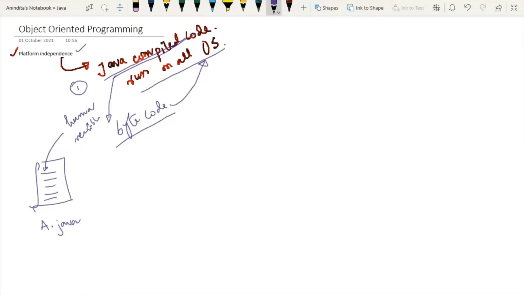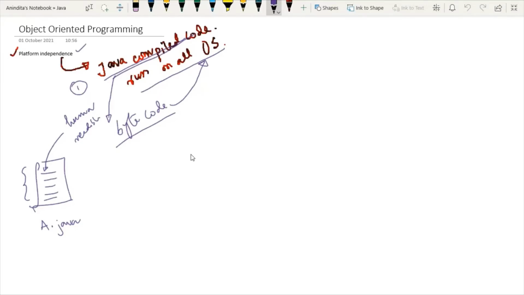But the problem is we want to execute this source code inside a machine, and the machine will not be able to understand these instructions. Now, after writing any source code, our final intention is to convert it into machine code. So now how is this conversion possible?